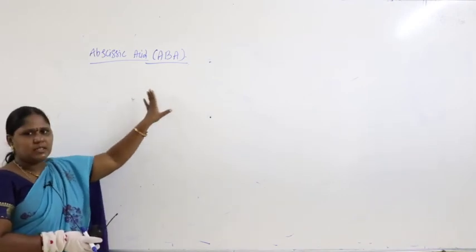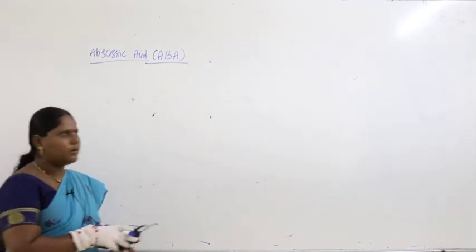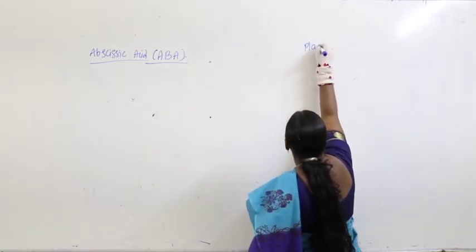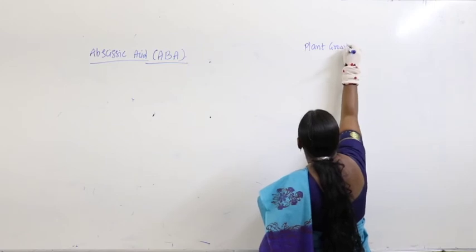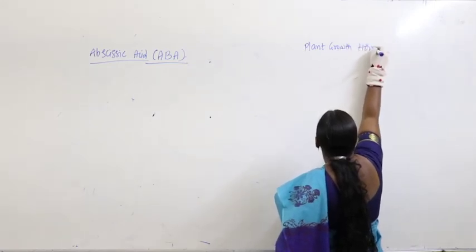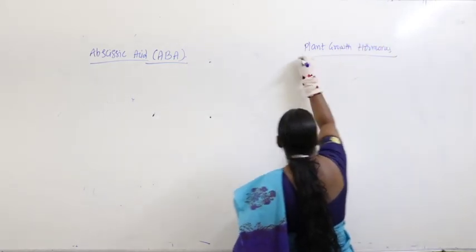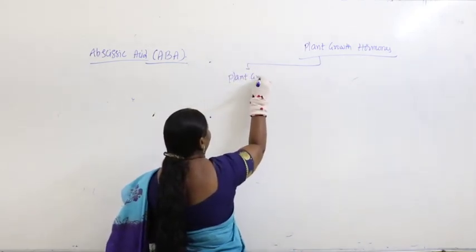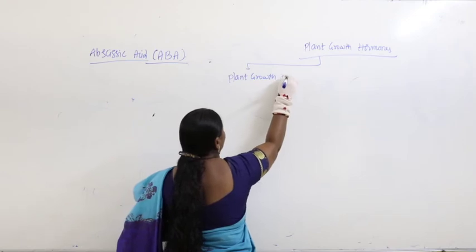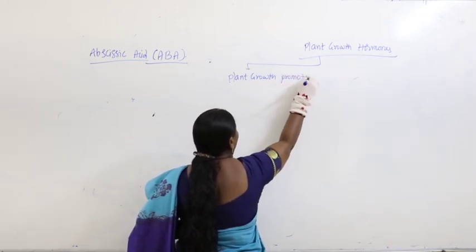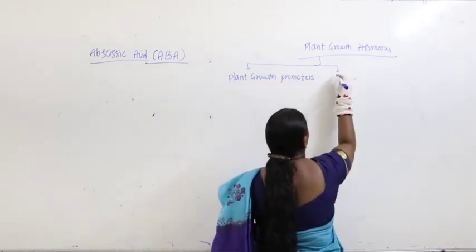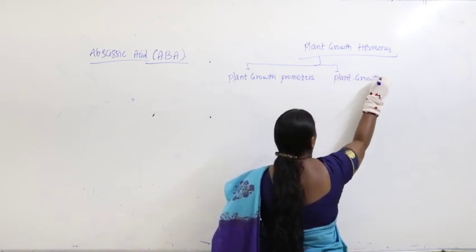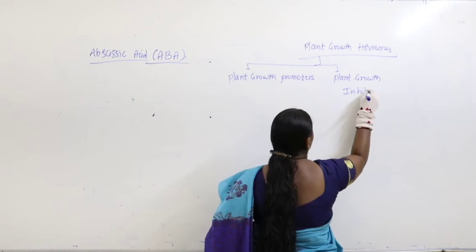What we discussed earlier, if you remember, is that plant growth hormones are divided into two categories: plant growth promoters and plant growth inhibitors.